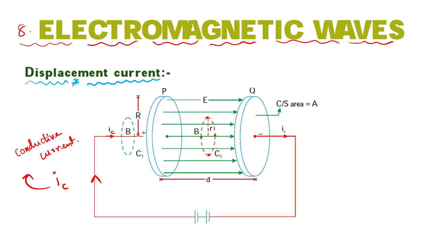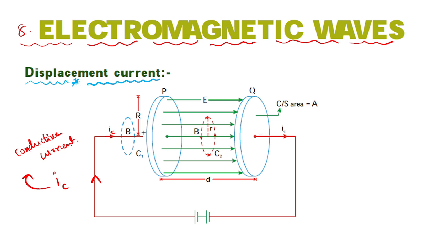So displacement current is a different sort of current. We'll write its definition, but before that you have to draw this figure properly. So these two plates are there, P and Q plates.